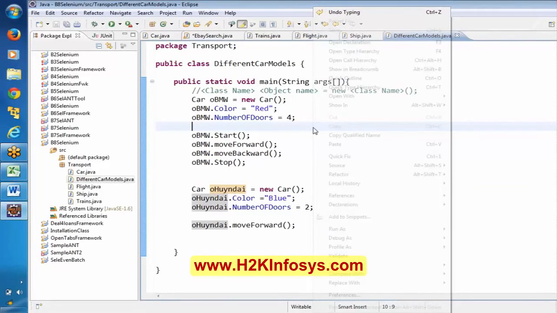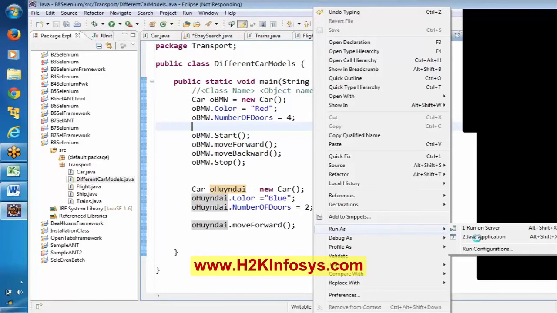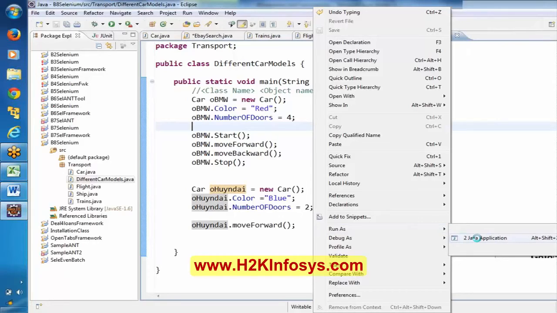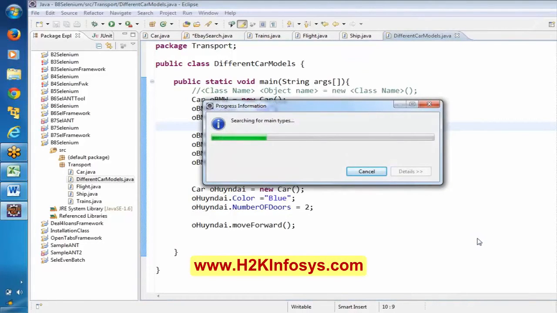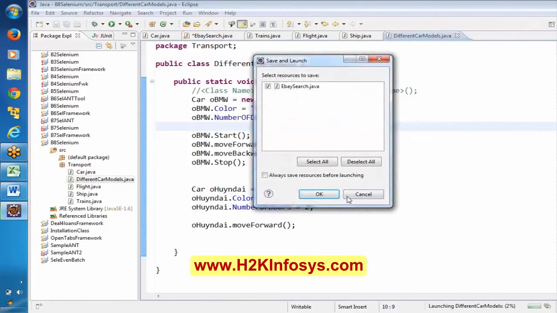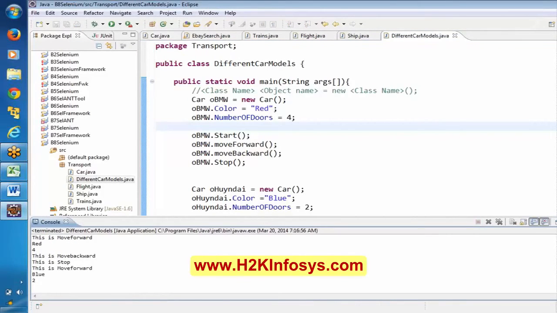If I want to execute this, right click, run as. Here there will be Java application. I am using this Java application here. Now here it is going to execute these different car models over here. My machine is a bit slow. Actually, for this it should not take this much time.